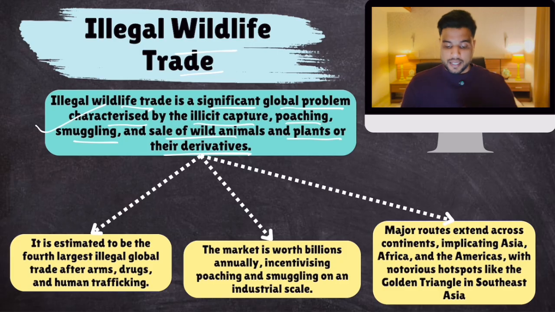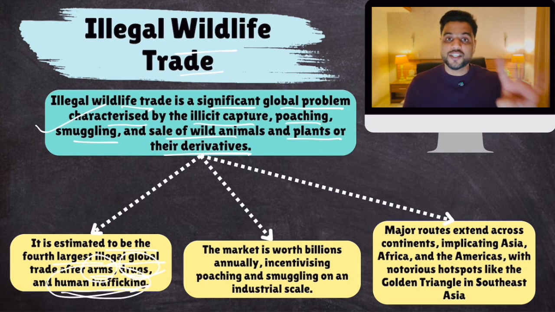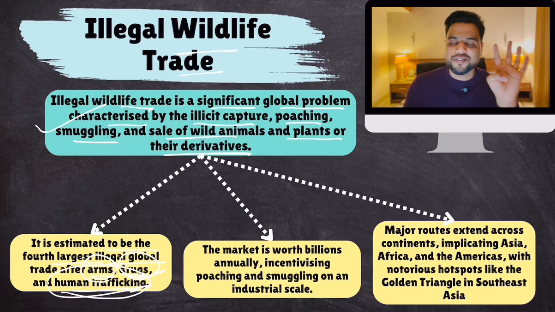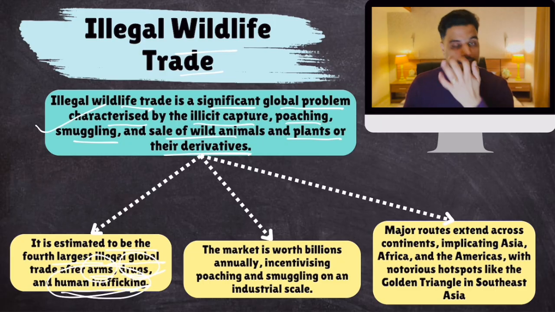It is estimated to be the 4th largest illegal global trade after arms, drugs, and human trafficking. The biggest illegal trade is that of arms, then drugs, then human trafficking, and the 4th largest black market is illegal wildlife trade. The market is worth billions annually, incentivizing poaching and smuggling on an industrial scale.